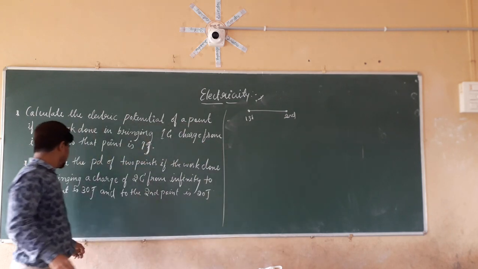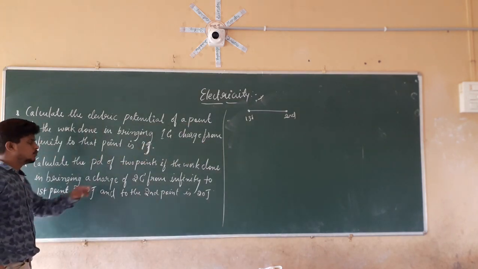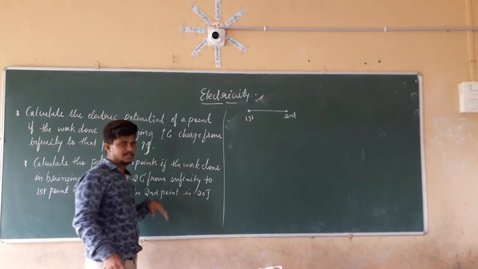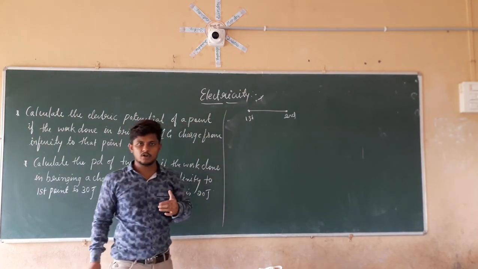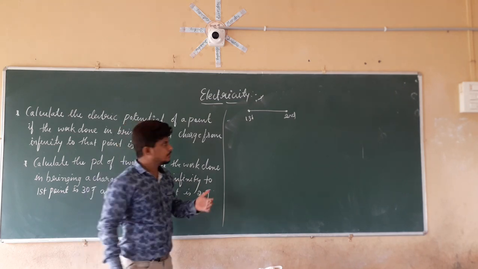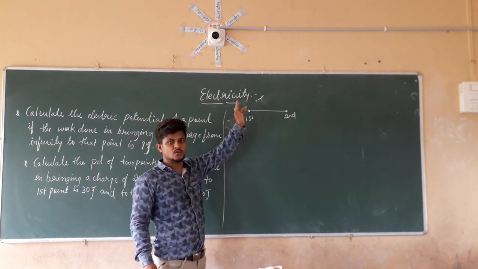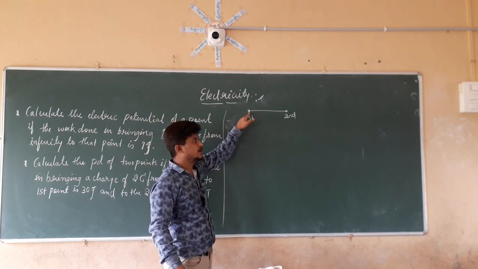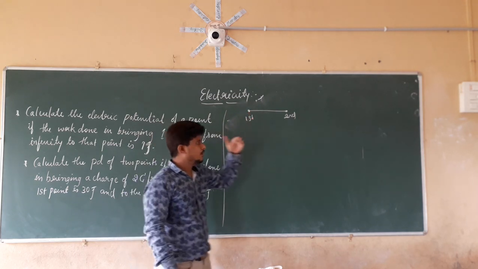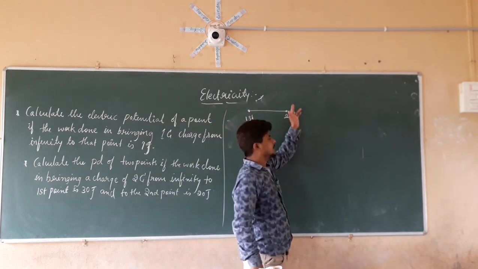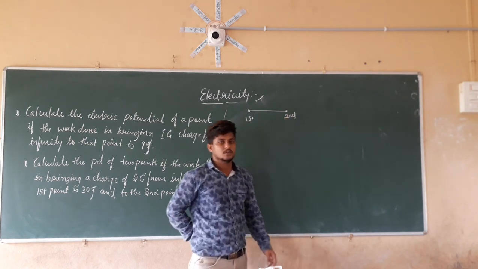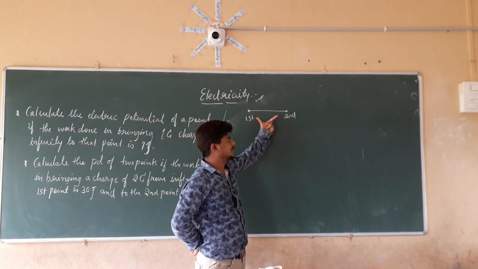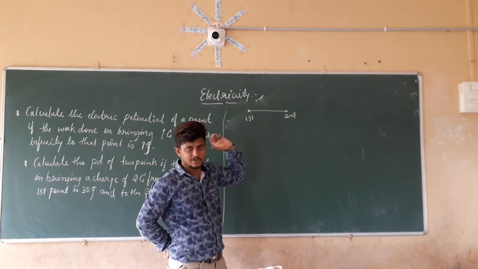So here, the work done in moving 2 coulomb of charge from infinity to the first point is 30 joules. So the work done in bringing the 2 coulomb of charge from infinity to this point is 30 joules, whereas the work done in bringing 2 coulomb of charge from infinity to this point is 20 joules. So we have to calculate the potential difference across these two points.